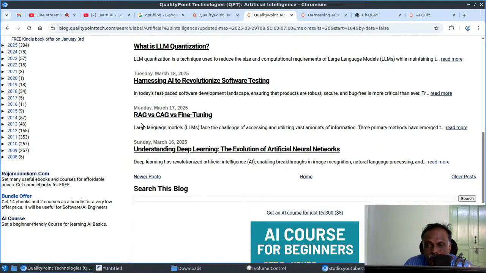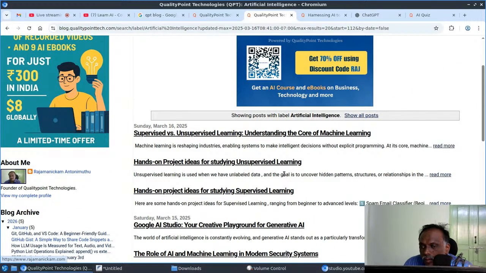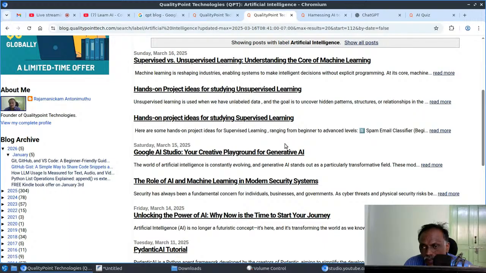And this is about comparing RAG, CAG, and fine tuning. This is about explaining deep learning. This is comparing supervised and unsupervised learning. This is project ideas for unsupervised learning, and this is project ideas for supervised learning.